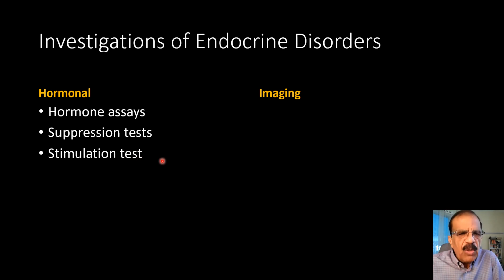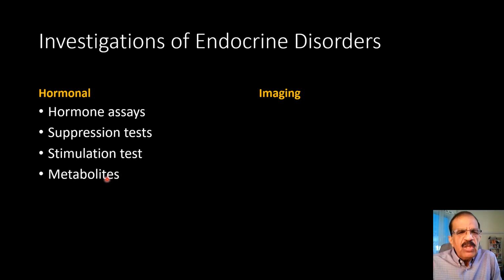So in Addison disease, if we give ACTH, ACTH should normally stimulate the adrenal cortex and in response it should produce cortisol. But if after ACTH cortisol is not produced, that would mean that the adrenal glands are basically damaged. Again, this test will show the disease before the cortisol level drops below the normal range.